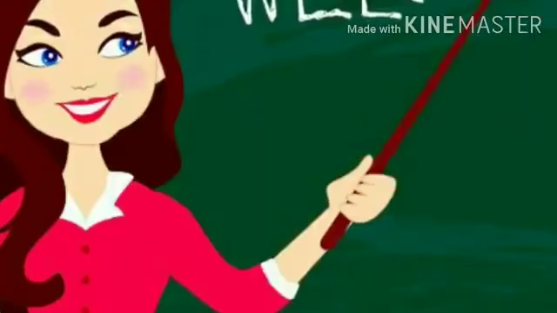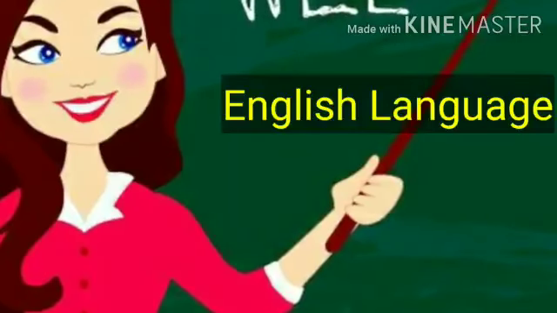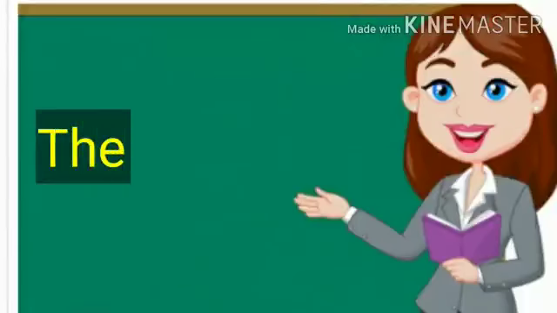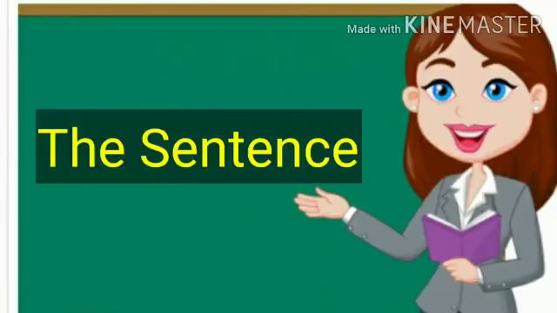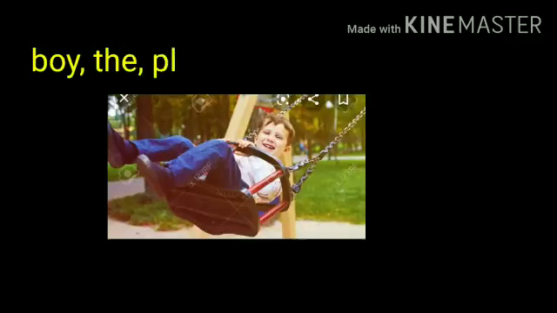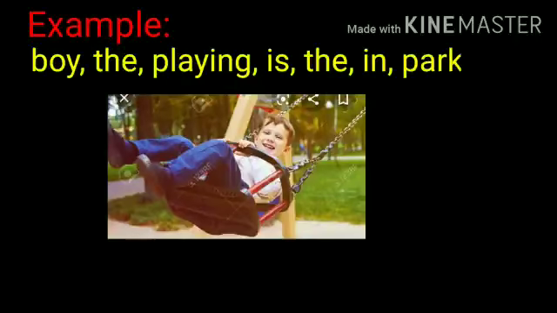Today, we will learn about one more English language topic, and the name of the topic is the sentence. In one of your previous classes, you have studied about the sentence, where you arrange the jumbled words in the right order so that they make sensible sentences. Let's take one example. Boy, the, playing, is, the, in, park.